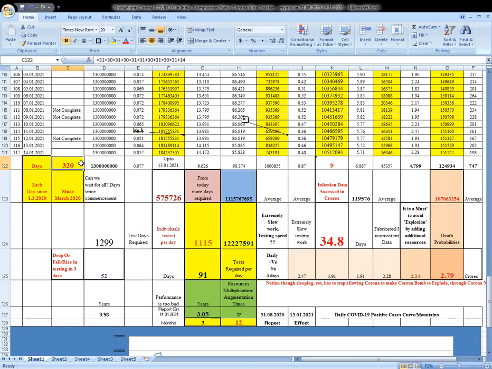We have crossed 320 days since March 1st, 2020, and we have tested only so many people so far, which gives an average every day of 5,75,726 only.